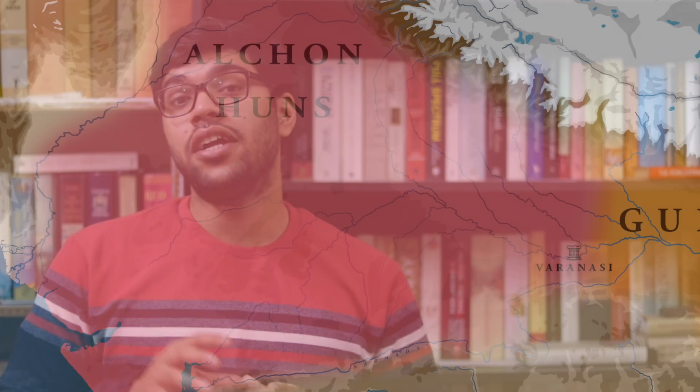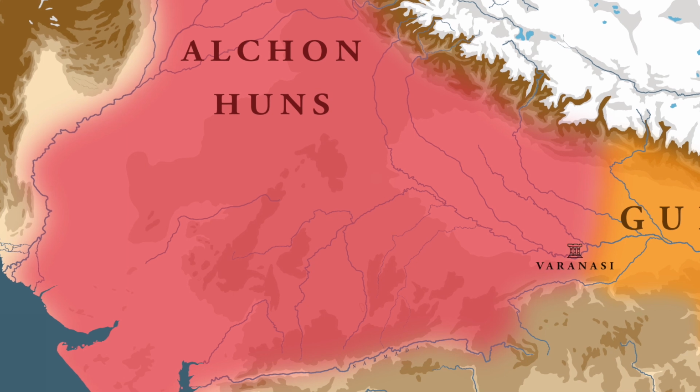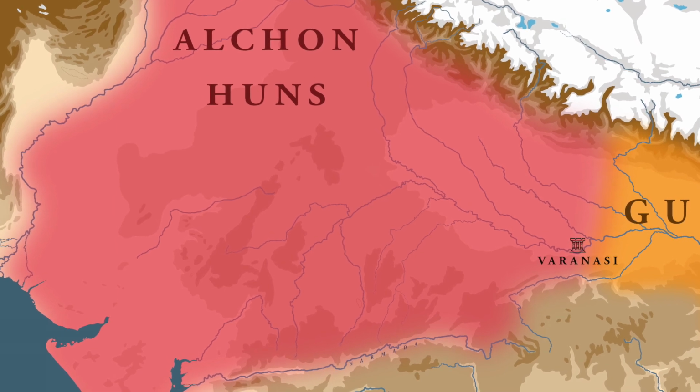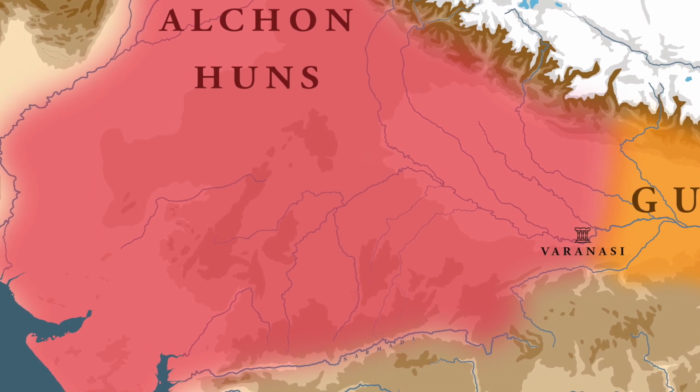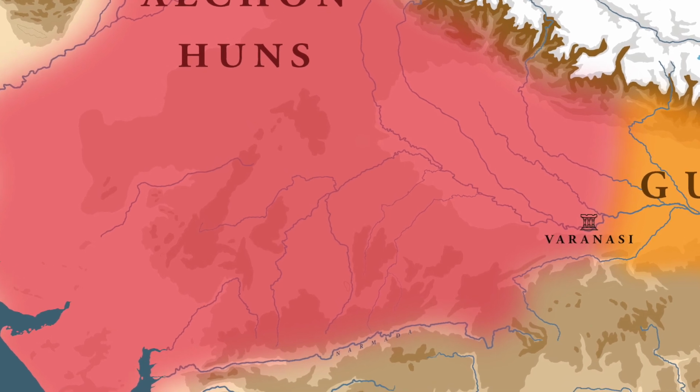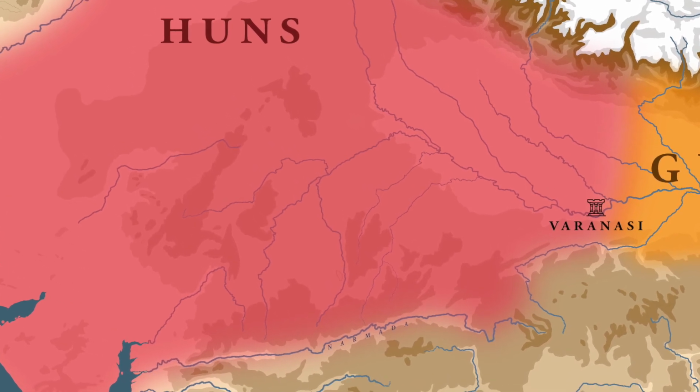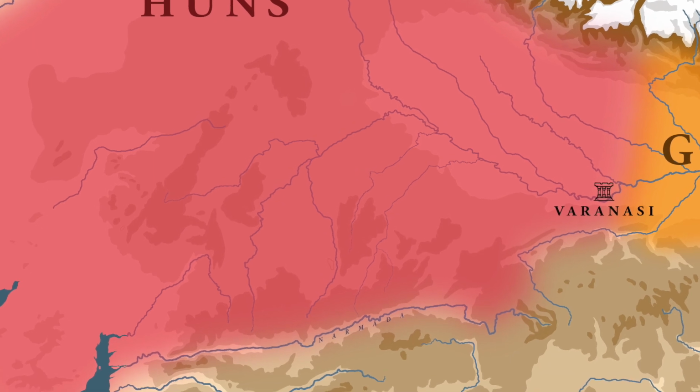That is why he was issuing coins that are based on the Gupta coins, and that is why we see that the Alkan name is not mentioned, and instead of the Tamga of the Alkans, we have the Garud symbol of the Guptas. But these attempts of Toraman did not succeed, and in the territories which were conquered by the Hunas and which were earlier part of the Gupta Empire, we see that there was a general sense of instability. In these territories, the resistance against the Huna invader had not died yet.